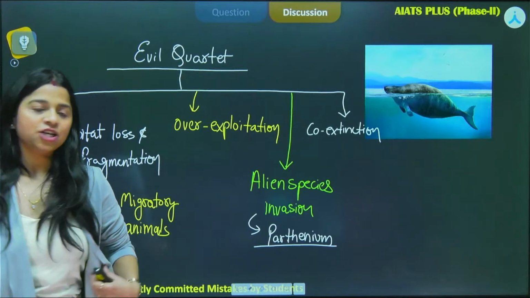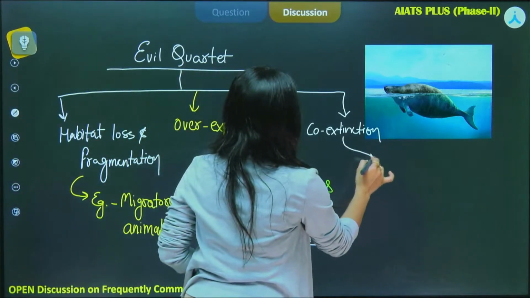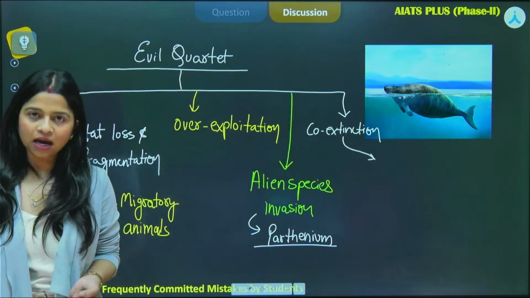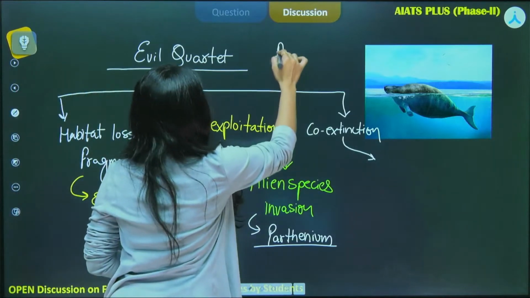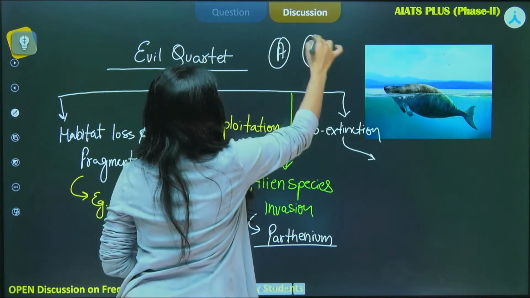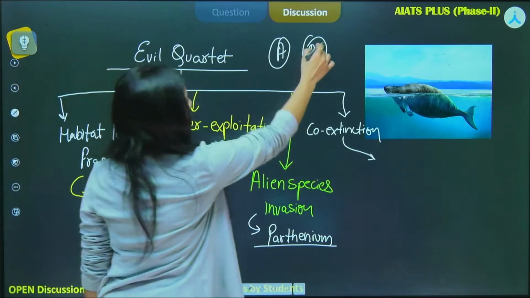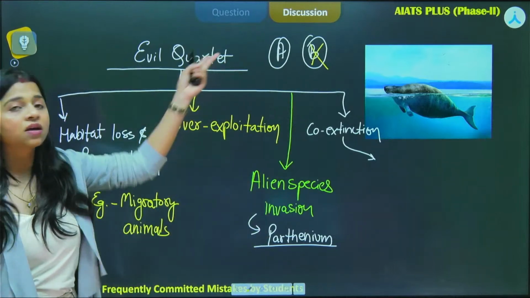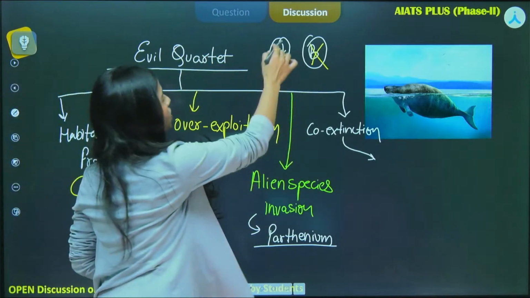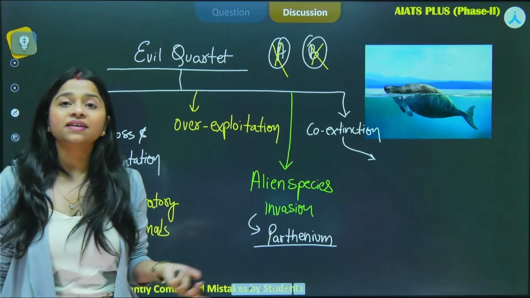And for co-extinction, see, whenever one organism is dependent on the other, this is very simple logic. A is dependent on B. If B gets extinct, how will A survive, right? So A will also ultimately become extinct. This is called co-extinction.